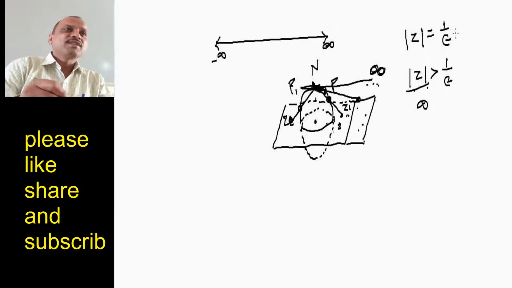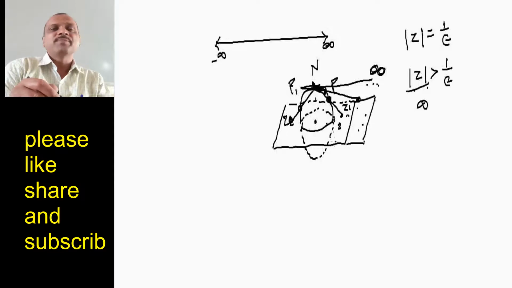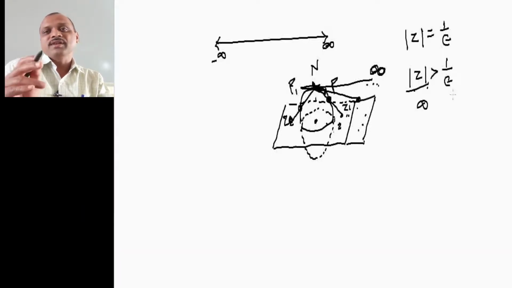Then these points are on the sphere and on the surface of the plane. So a point exterior to this circle whose center is at the origin, where |z| is greater than 1 divided by epsilon, is a point of infinity.